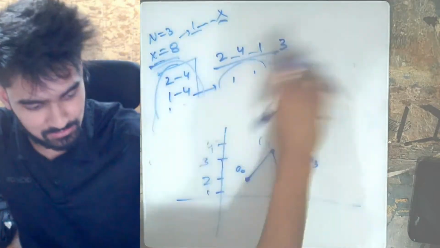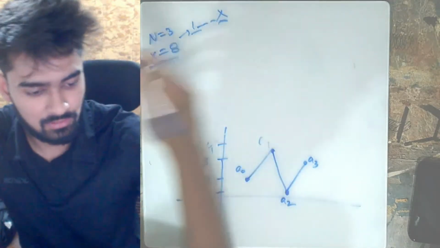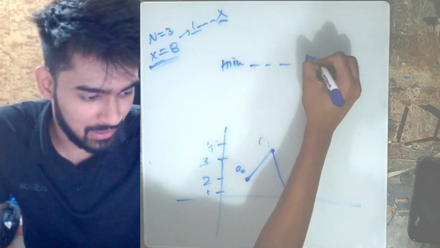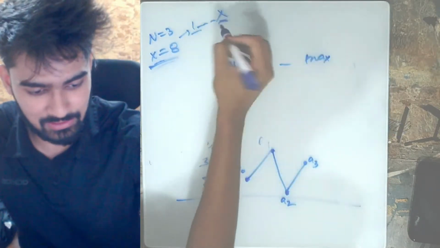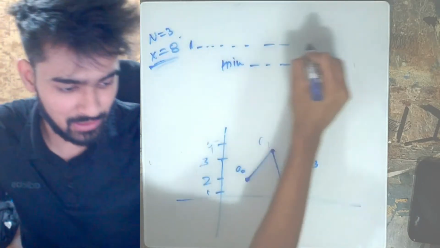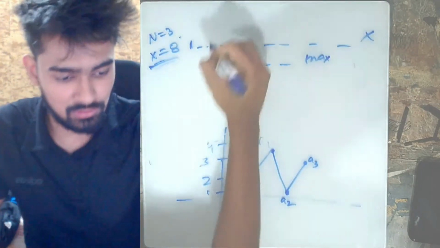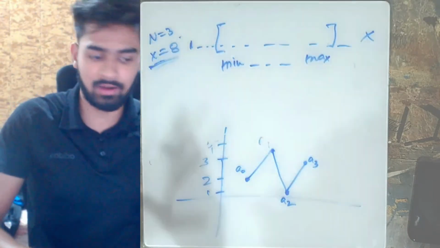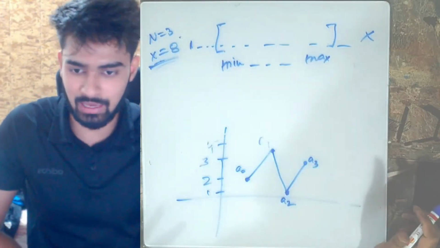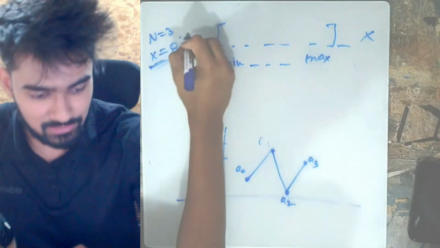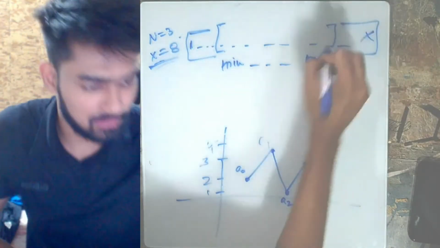So every element from your min till max, and let's say this sequence of x started from 1 and you had some values till x, your segment from minimum to maximum is covered somewhere in the array, and you don't really need to put them into the array because it will give you the same answer only. Now you're only left with this starting part and this ending part.